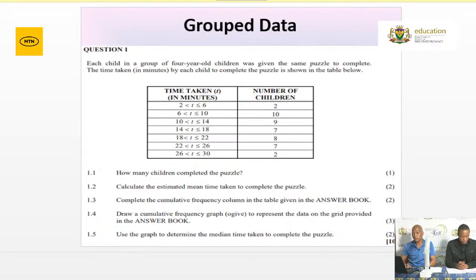Remember to ground your cumulative curve. How do you ground it? Remember, earlier on, Mr. Masudibel indicated that you must use the upper limit as well as the cumulative frequency. Now, when you ground your graph, then it's only at this time that you're going to use the lower limit of the first class. That is the only time that you use the lower limit.